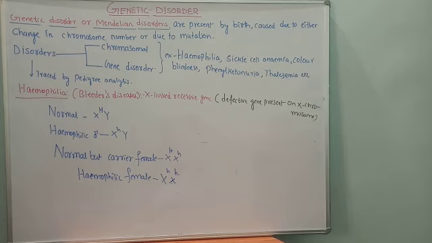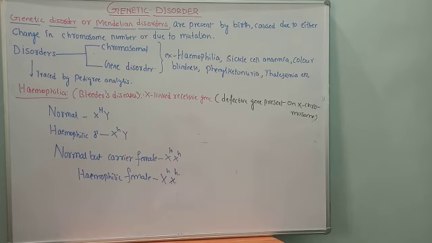On the second X, a small h is present. Small h is the defective gene. So this genotype shows that the female is normal but she is a carrier of hemophilia.